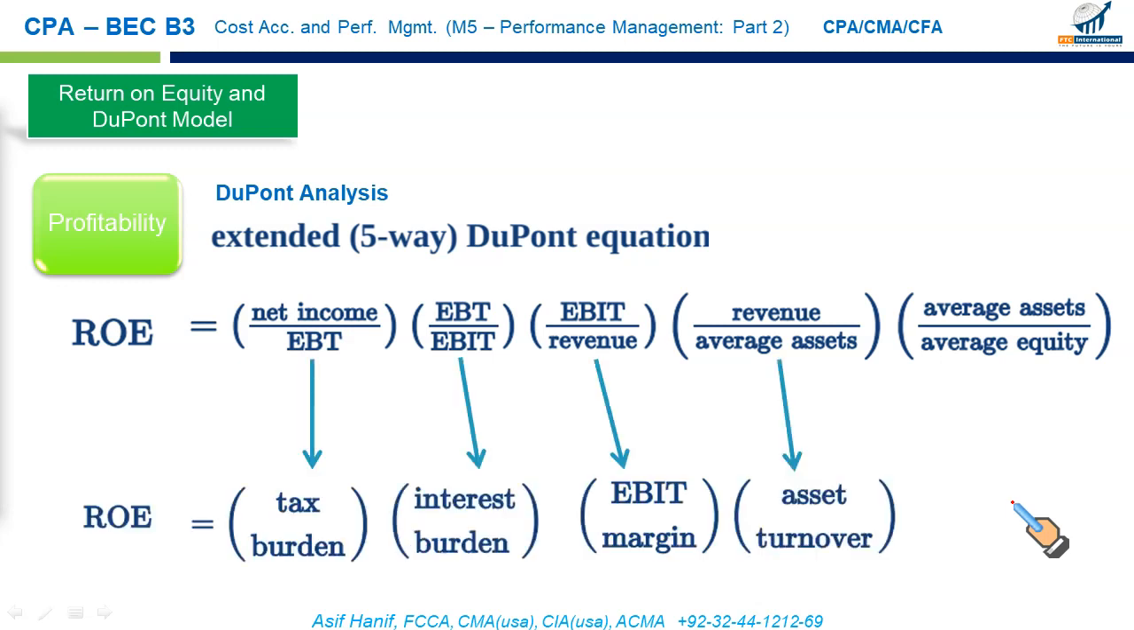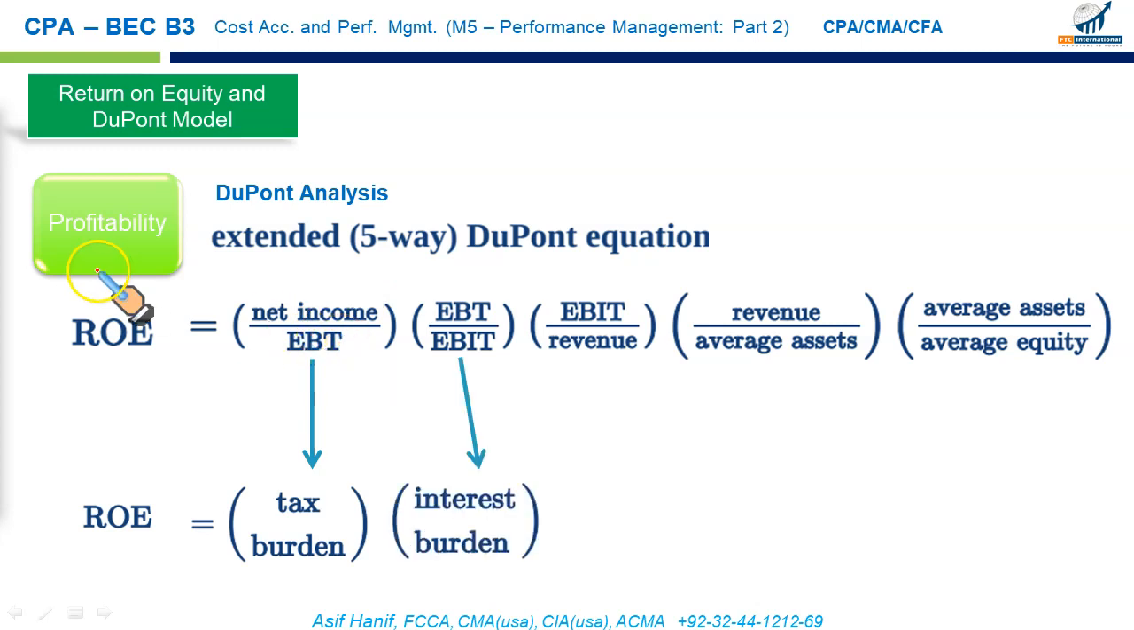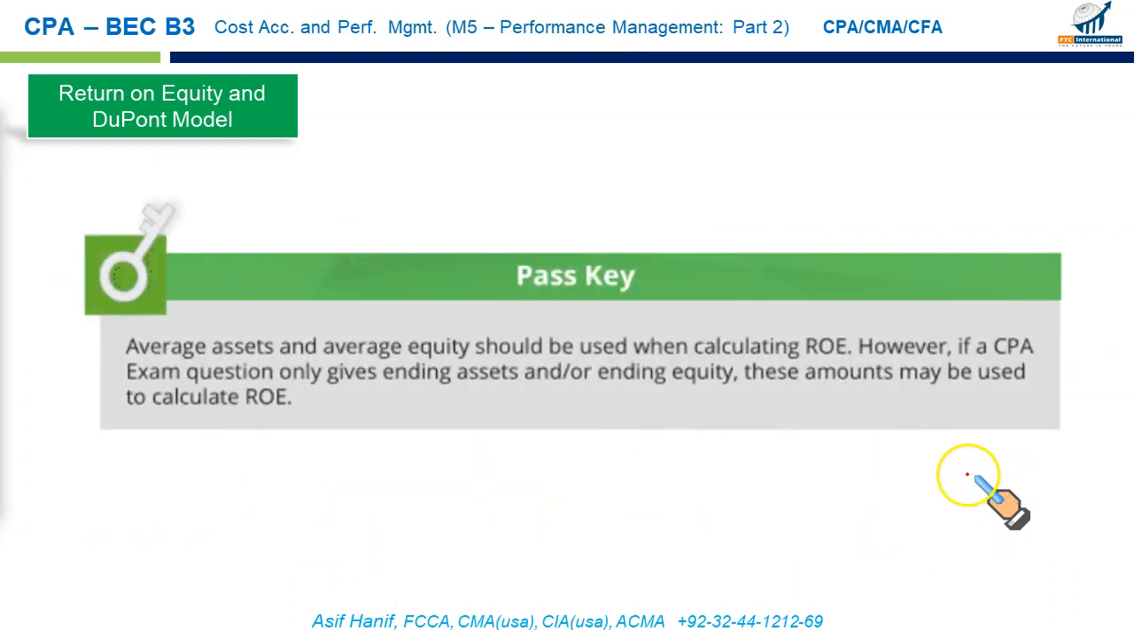Let us discuss these one by one. The extended version first contains the tax burden, net income upon EBT, that we just discussed a little while ago. Then the interest burden, EBT upon earning before interest and tax. Then the EBIT margin, we just discussed a little while ago. Assets turnover, and finally the financial leverage. So ROE can be broken down to its components and can be further analyzed. So average assets and average equity should be used when calculating ROE. The reason being, ROE takes in the net income in the numerator for the whole period.